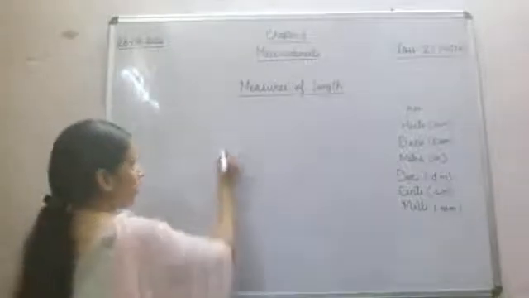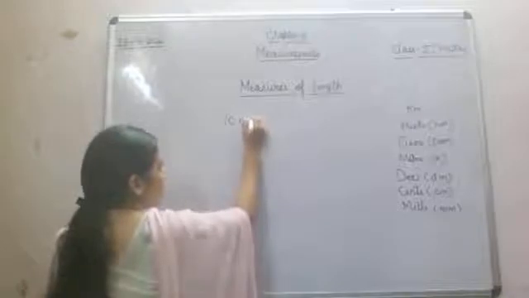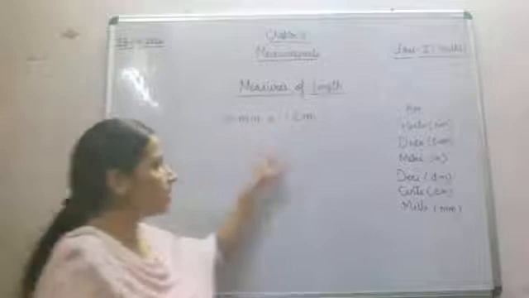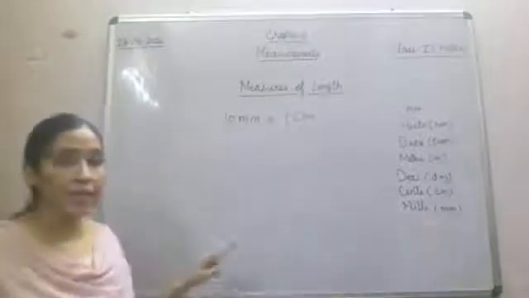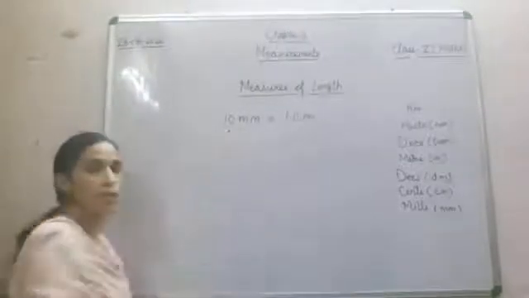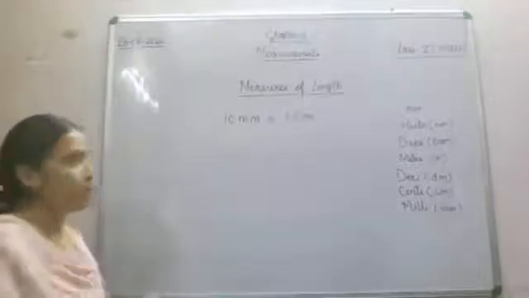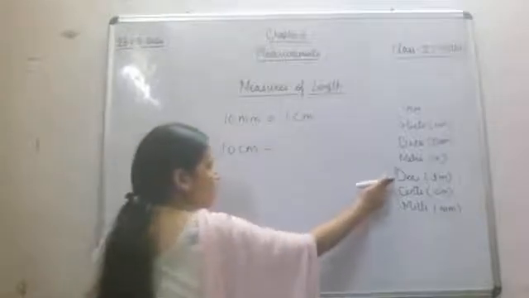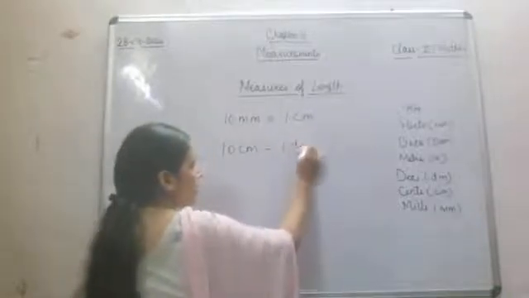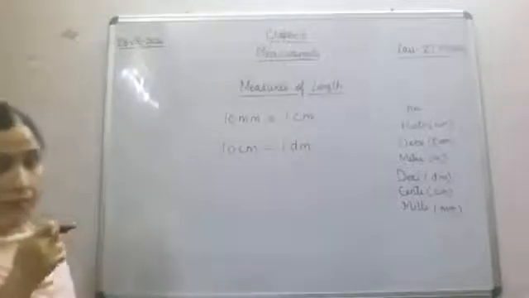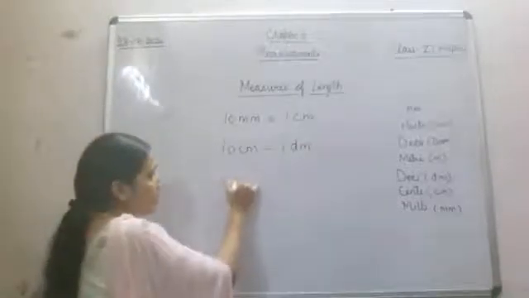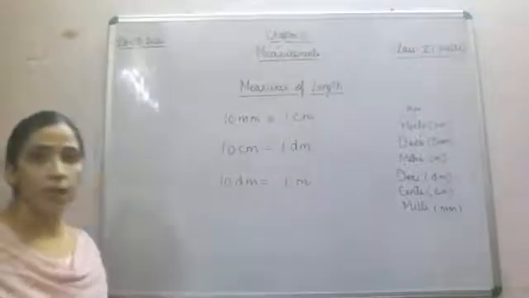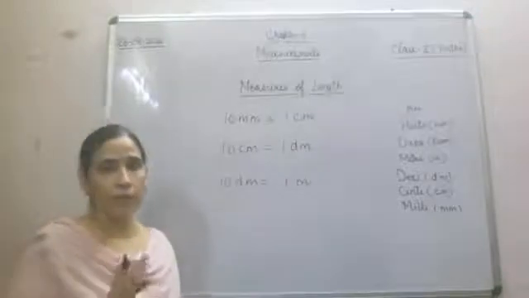Now measures of length. 10 millimeter is equal to 1 centimeter. See, you can see this abbreviation from here. 10 millimeter is equal to 1 centimeter. Then 10 centimeter is equal to 1 decimeter. After that, 10 decimeter is equal to 1 meter.